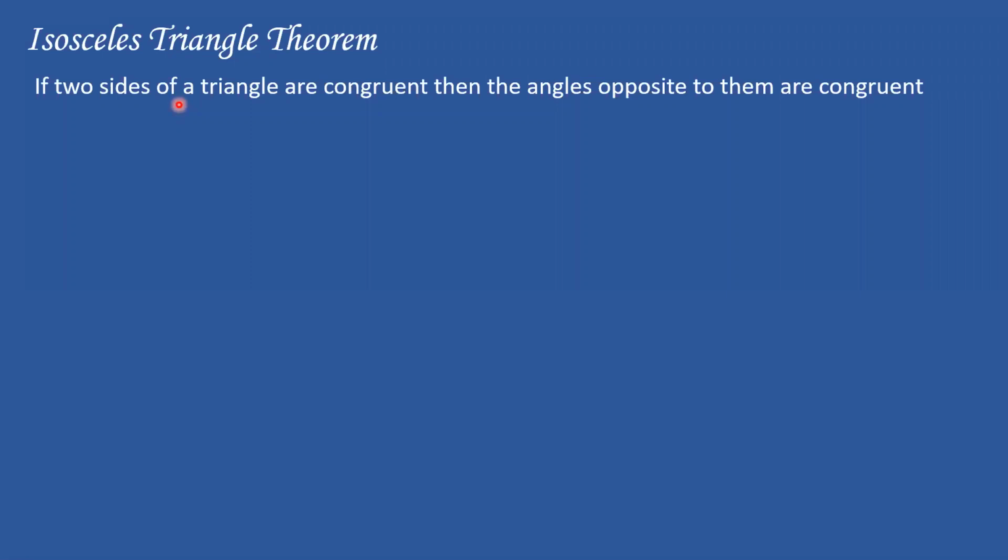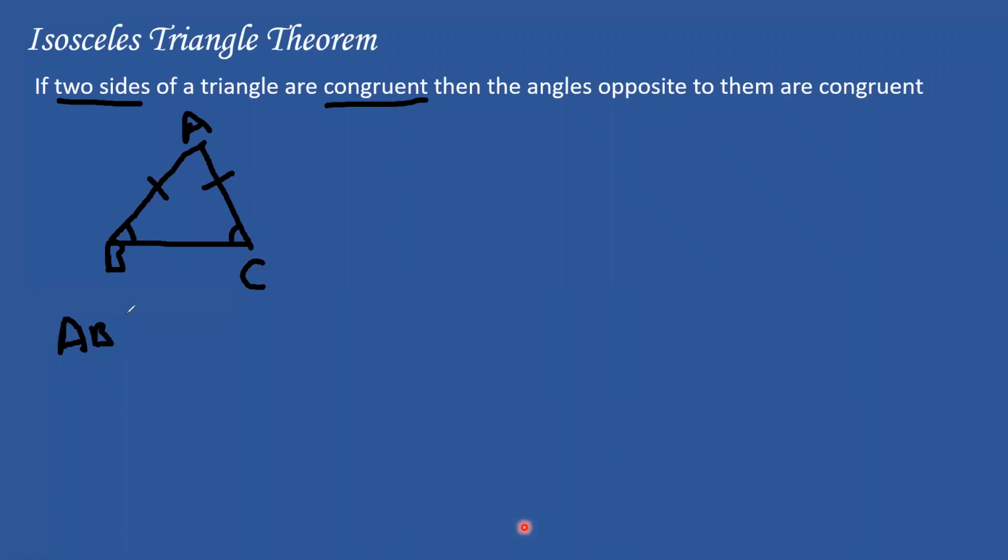The isosceles triangle theorem, as Kiran said: if two sides of a triangle are congruent, then the angles opposite to them are congruent. What does it mean? See, let's assume this is an isosceles triangle, because it's not a perfect isosceles as I'm drawing it on the screen, but just assume it, people. So let's say this is triangle ABC as usual. So what does it say? If two sides of a triangle are congruent, so AB is equal to BC, then the angles opposite to them are congruent.